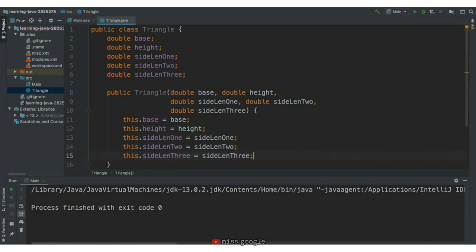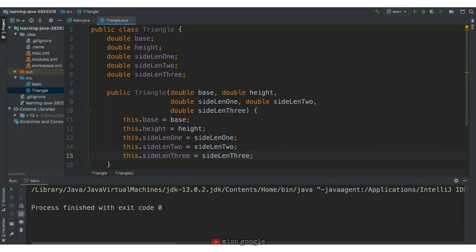You'll notice that as we use each attribute, it becomes highlighted because now it's in use by the program. It's not just some attribute that's created and never used. If we think of this in relation to scope, the attributes are accessible throughout the triangle class, but the constructor's parameters are only accessible inside the constructor. Since the attribute and the constructor's parameter have the same name, we use this and the dot operator on the attributes to keep them separate.